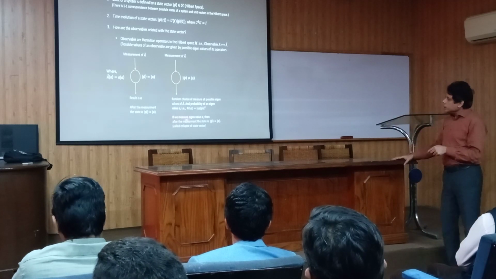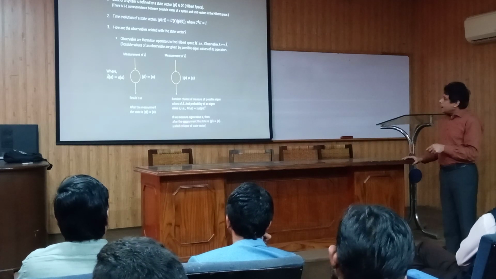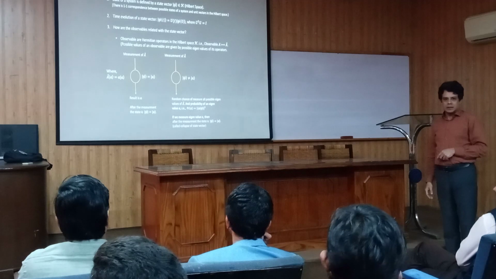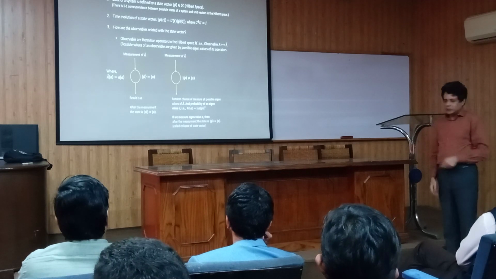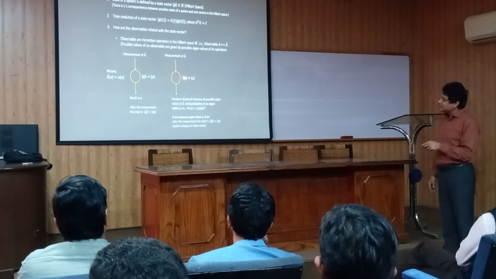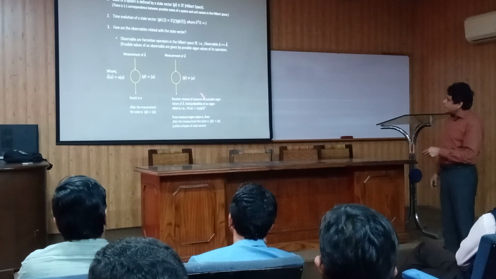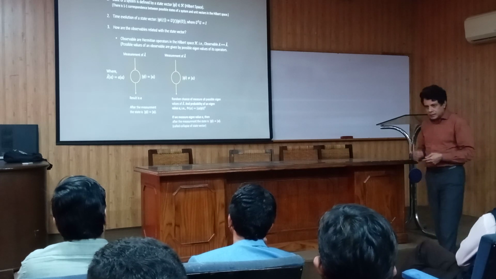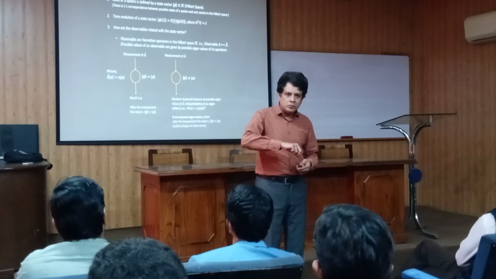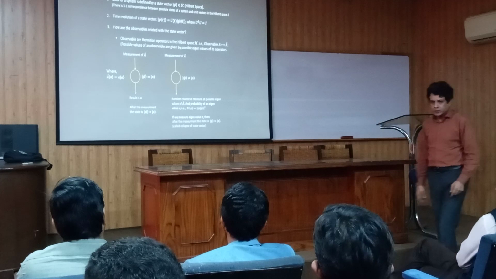And in this case, quantum mechanics says that if you measure the eigenvalue A, then after the measurement, the system will be in the corresponding eigenstate. So the state will be changed due to the act of observation. Before the act of observation, the system is in a state which is not the eigenstate; we generally call it a quantum state. After the act of observation, the system will be in the eigenstate corresponding to the eigenvalue which you have measured. This is called the collapse of the state function.